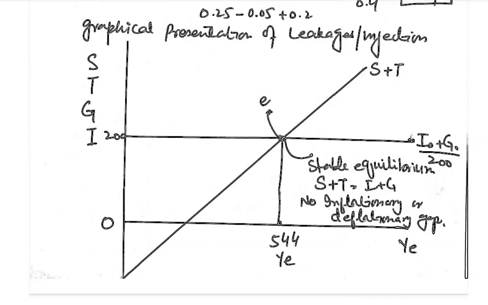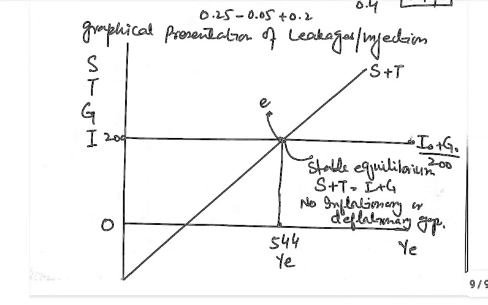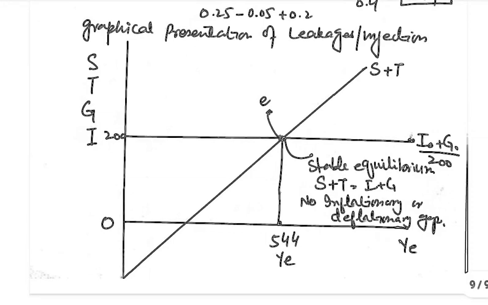Here we see that the S plus T line cuts the I plus G line at point E where there is national equilibrium, and the national income at equilibrium is 544 billion PKR. So at the equilibrium level, there is no inflationary or deflationary gap.